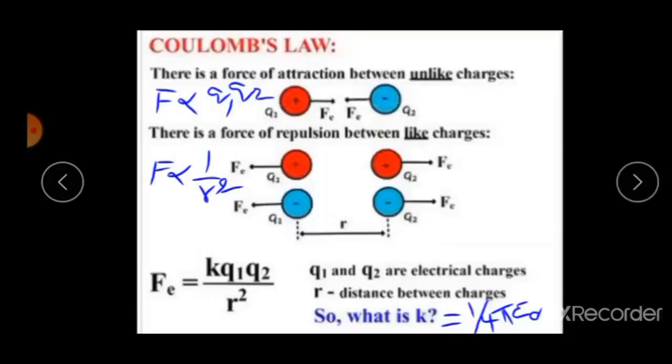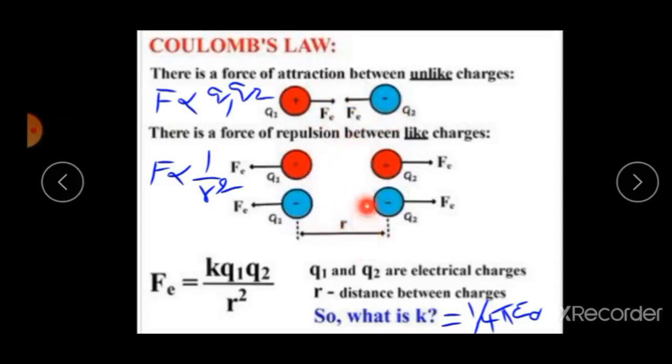Then one more important topic, Coulomb's law. Coulomb's law: the force of attraction or repulsion between two charges. Electrostatic force is directly proportional to the magnitude of the two point charges Q1 and Q2 and inversely proportional to the square of the distance.